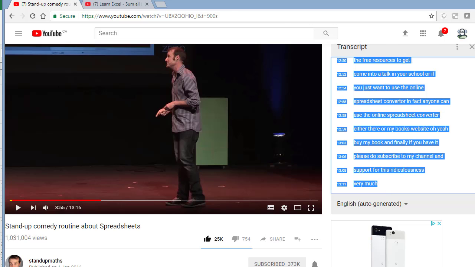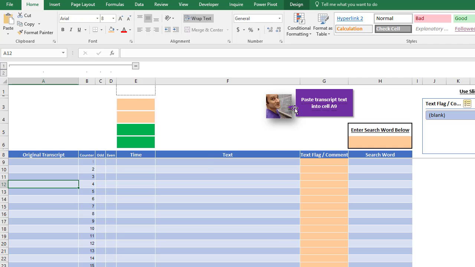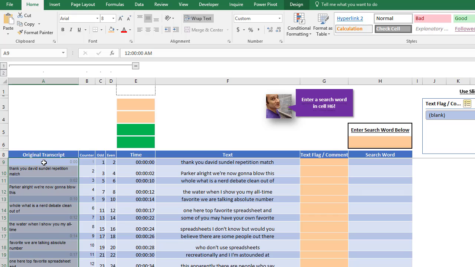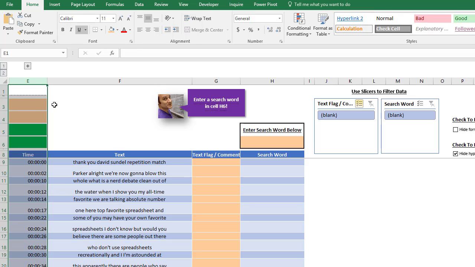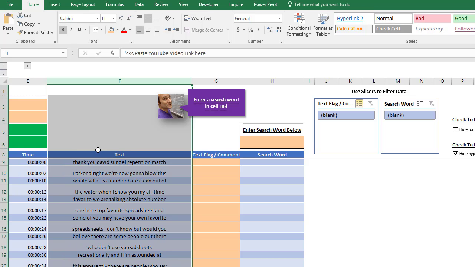Control C to copy. Now we come over here to Excel, and Matt is telling us to paste the transcript text into cell A9. So I select A9 and I paste it. And now you see how in column A, the original transcript, we had the time and the text all mixed together, every other one. So these formulas over here in columns B to F rearrange all of that. So now we can hide this, and we have the time in column E, and column F has the text.